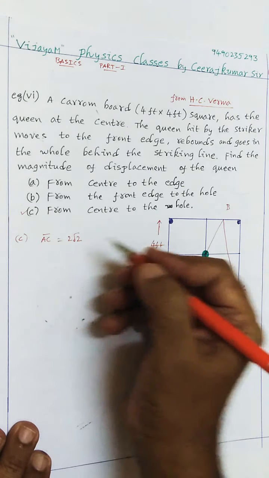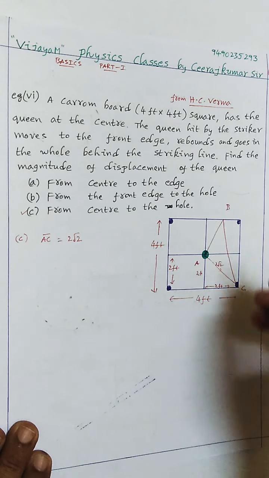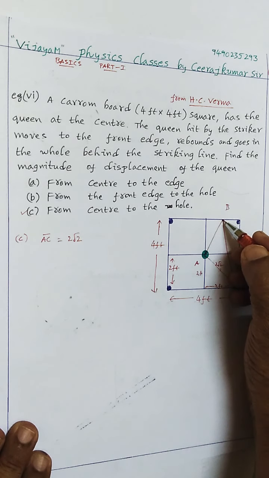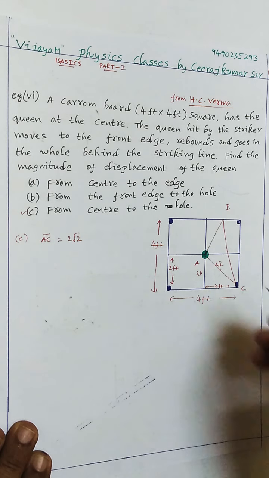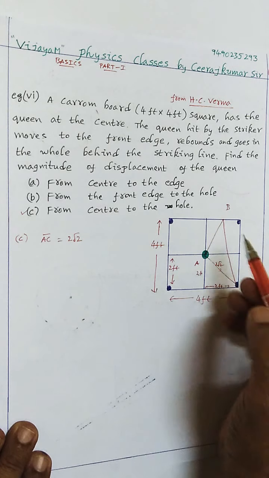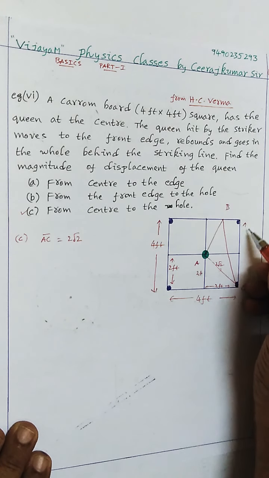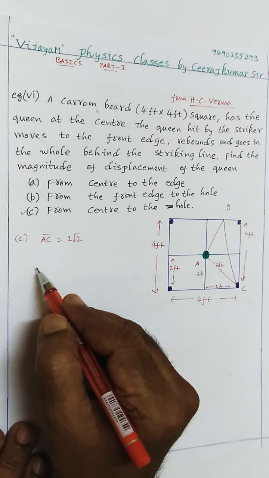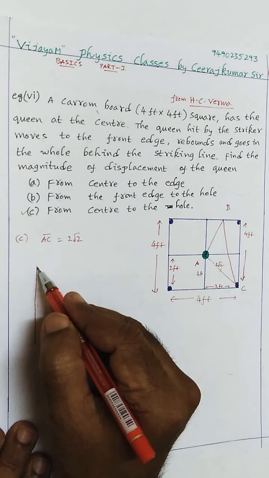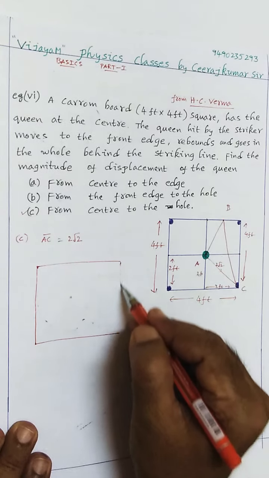But what about the A and B? How to solve this A and B, because we don't know where it has struck the carom board here. So for that purpose, let us assume that, remember, this part is 2 feet. And remember this part is 4 feet. Okay, let us redraw that diagram here. See carefully in this carom board.